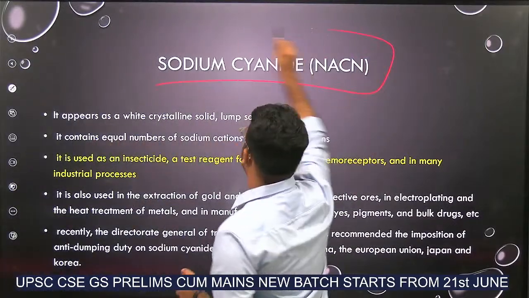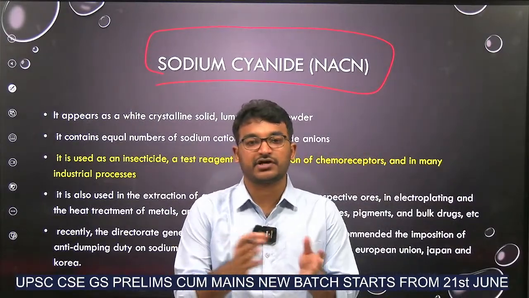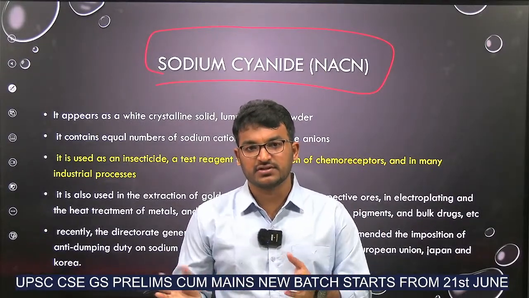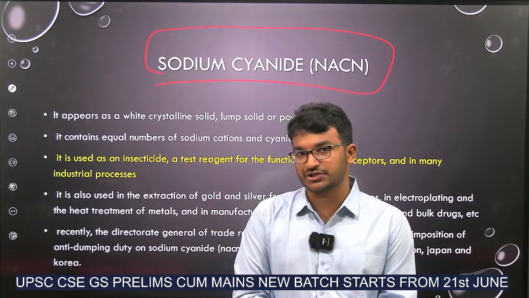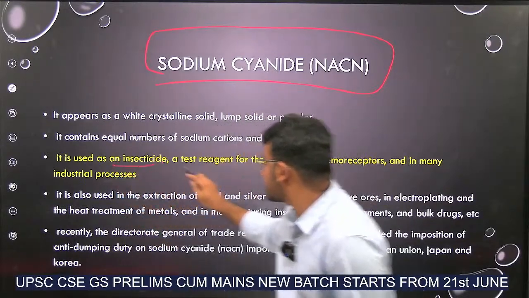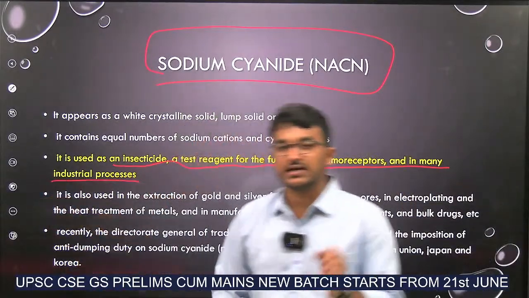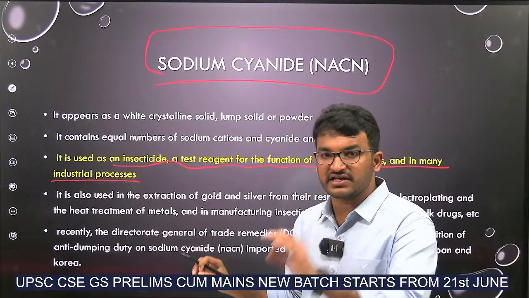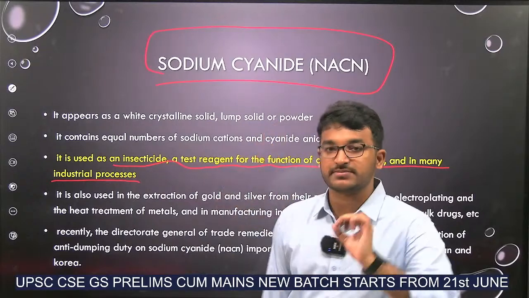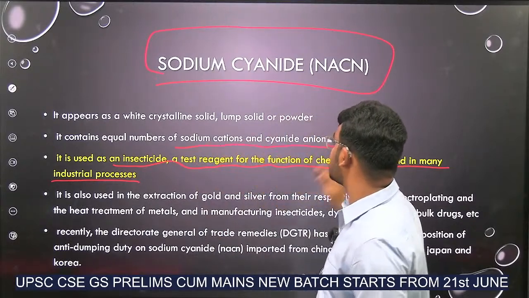Sodium cyanide. What is this sodium cyanide? You all know that UPSC has a habit of asking about chemicals or pesticides, insecticides which are in heavy use. Now this sodium cyanide is also in use. Why is it used? It is used as an insecticide or a test reagent for the function of chemoreceptors and in many industrial processes. You can consider this as an industrial chemical ingredient, or else as an insecticide. Its name is sodium cyanide, NaCN. There will be equal numbers of sodium cations and cyanide anions.